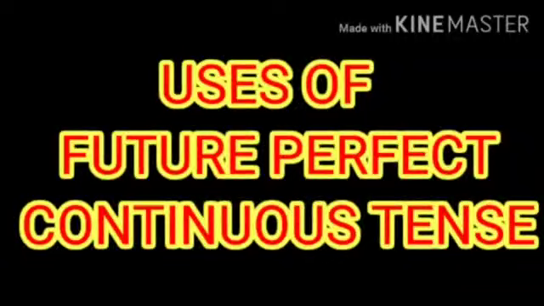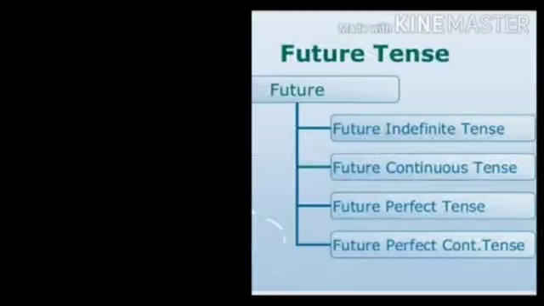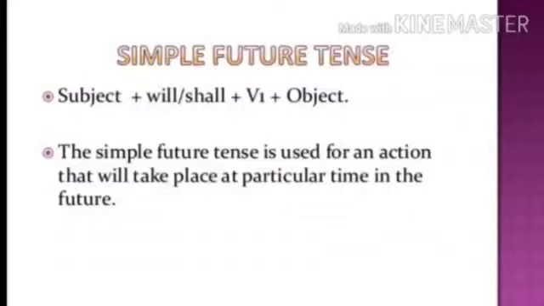So something may start in the past or the present and it will continue into the future. Okay, it will end in the future at the time of discussion. Now it's time to recap. Future tense: simple future, future continuous tense, future perfect tense, and future perfect continuous tense. The first and foremost is simple future. It is used to refer to actions that will take place after the act of speaking or writing, like I shall play or he shall play.